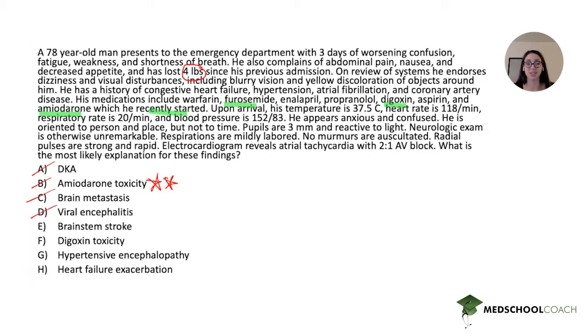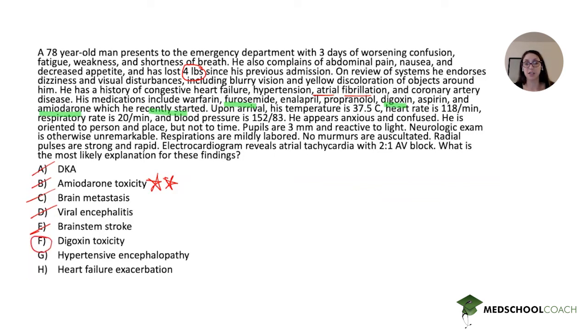Brainstem stroke, again, this was a distractor because you might have seen the patient had AFib, and so you might have already been thinking, oh, AFib, he's susceptible to strokes. However, again, there are too many other findings here beyond just neurologic findings. And this was a distractor because of the vision disturbances, the confusion, and the susceptibility to strokes because of AFib, but again, doesn't fit the constellation of findings including GI and cardiovascular findings. Digoxin toxicity, so we identified that this was the correct answer.